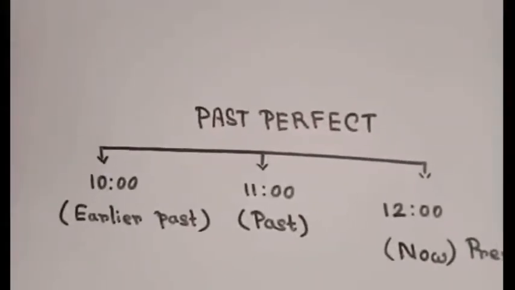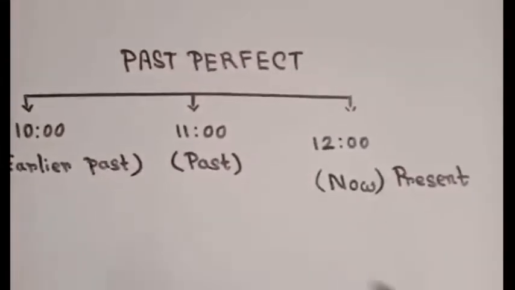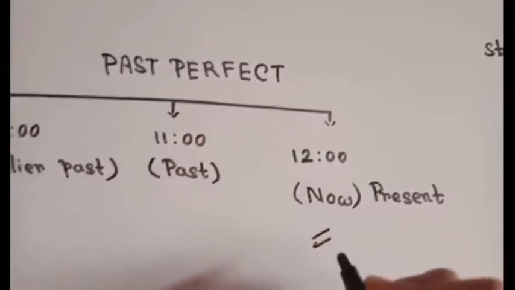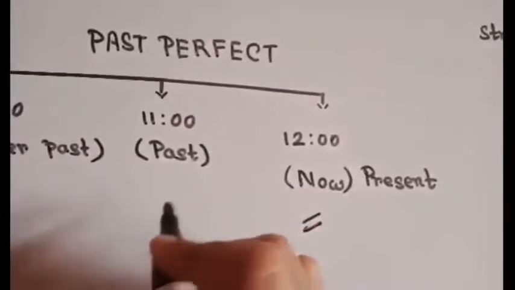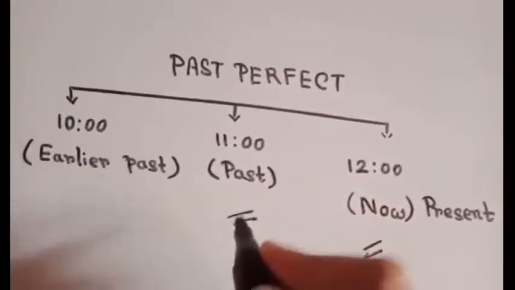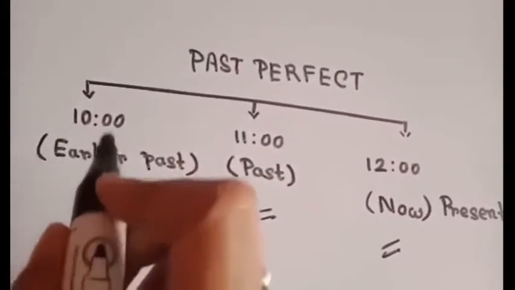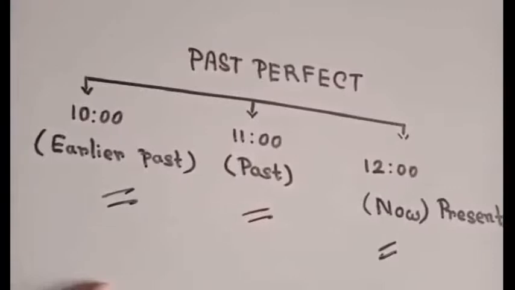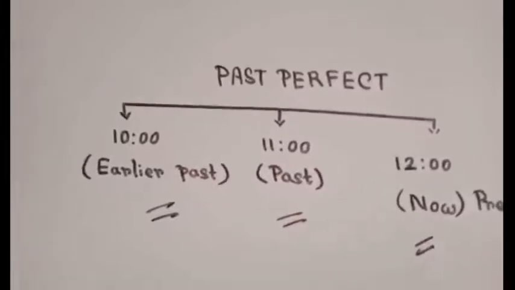To make it clear, I have made a timeline here. The timeline of past perfect tense. See, here the time is 12 o'clock, okay? Now the time is 12 o'clock and so it refers to present time, okay? And before 12 o'clock, before now, the time was 11 o'clock, okay? So it refers to past time. And before 11 o'clock, the time was 10 o'clock and this refers to earlier past time, okay? And past perfect tense expresses this earlier past time or an earlier past action. Clear?